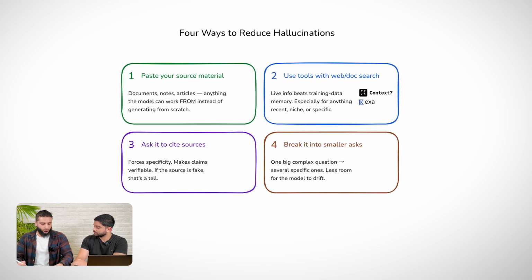The second strategy we use to reduce hallucinations is connecting the models with third-party tools to perform real-time web search or real-time documentation search. And that just beats the problem with the training data being out of date. So tools like Context7, XAI, Nia MCP, there are many tools out there that allow you to query and perform live web search and live doc search.